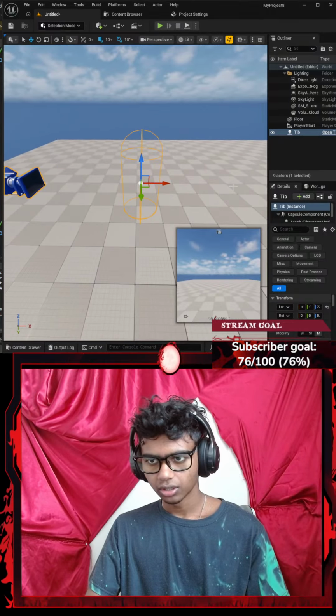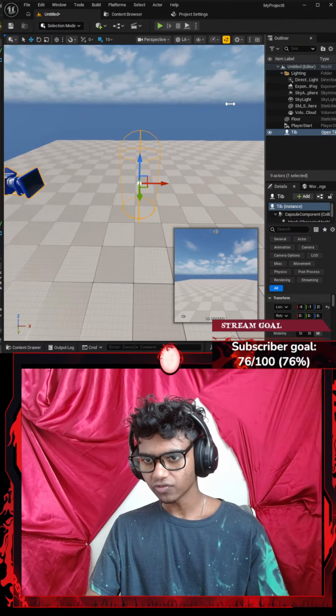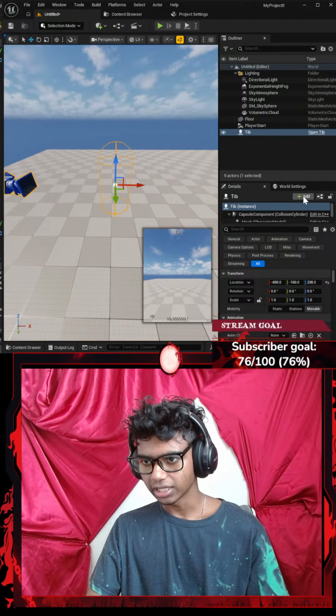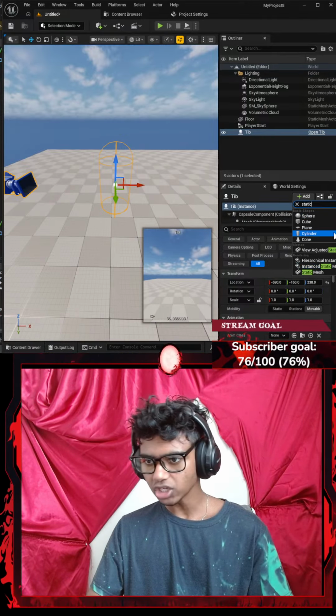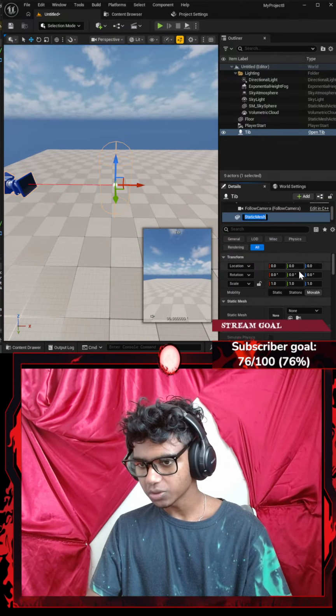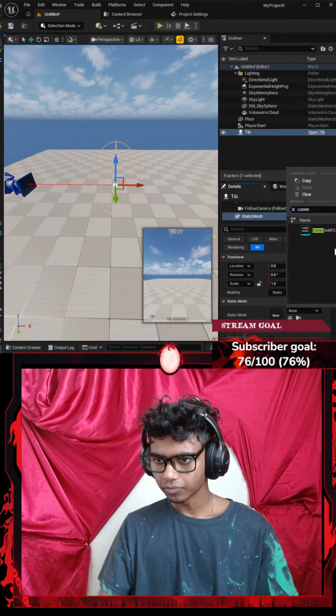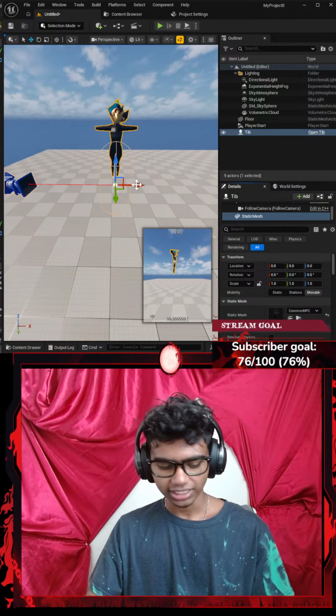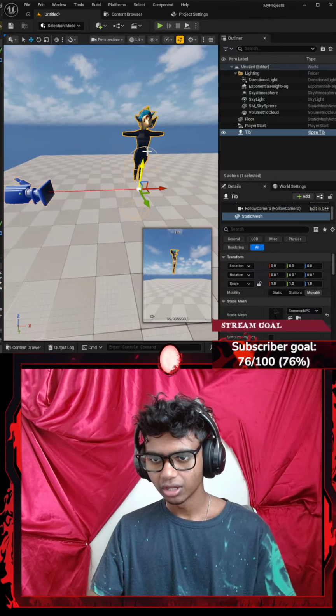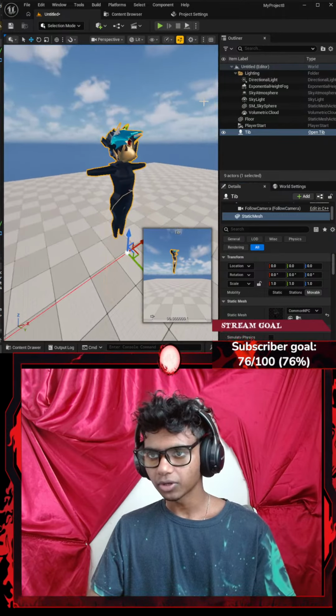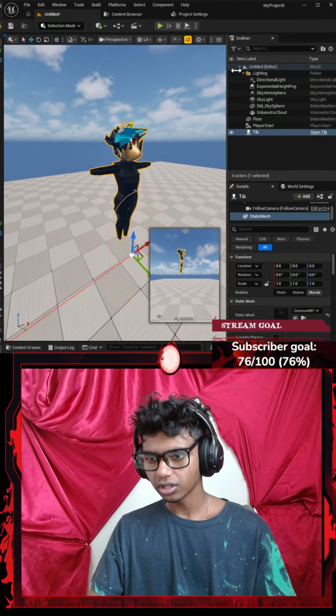Okay, I'm going to extend this from here. Going to type static mesh. I'm going to add a static mesh. This shouldn't really take that long. This was a pretty easy part. I got lucky this time, guys. Let's go with common. Guys, always make sure to save your stuff once you're done with it. Okay, I'm going to go all the way up here. Maybe decrease the size of this real quick.